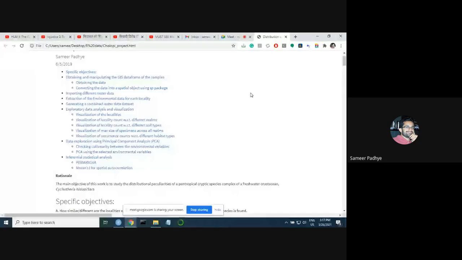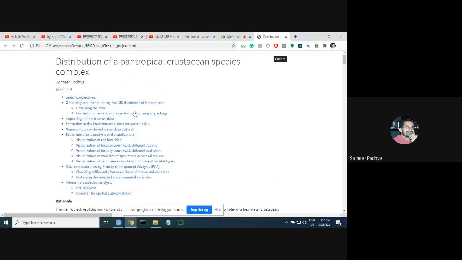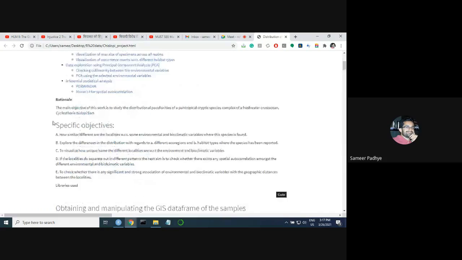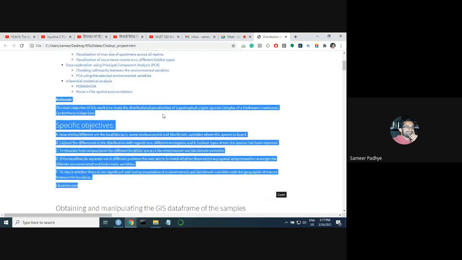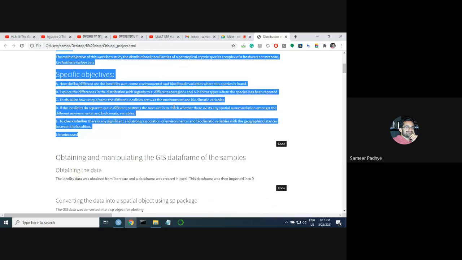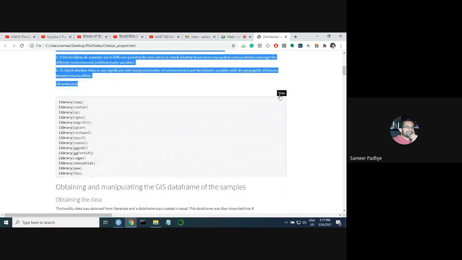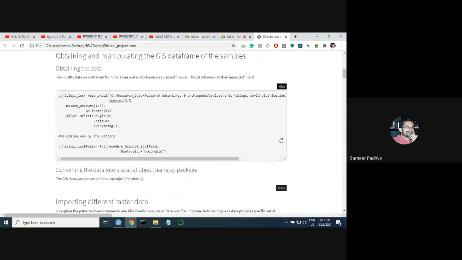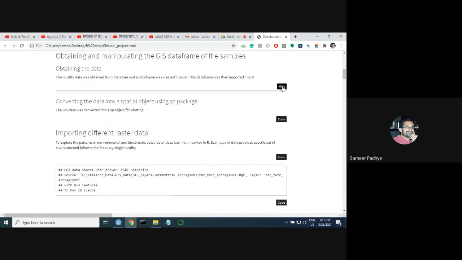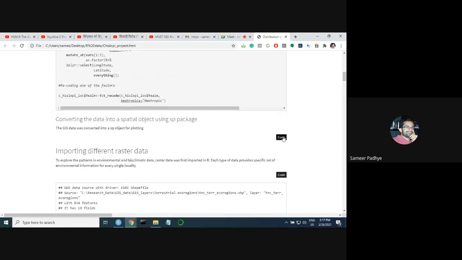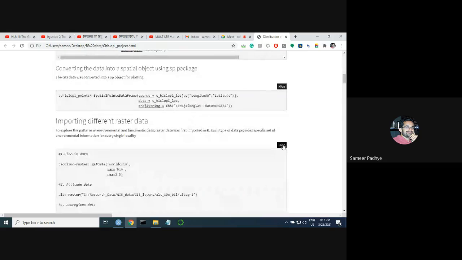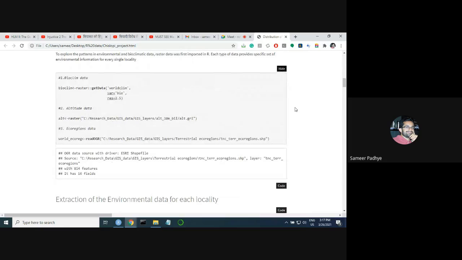Is this visible? This is a special type of R file. It gets converted into an HTML file, and here you can also write. Suppose you want to write a project, then you can write an introduction, rationale, and the associated code also, which you can toggle. If you want to show it or hide it, you can.